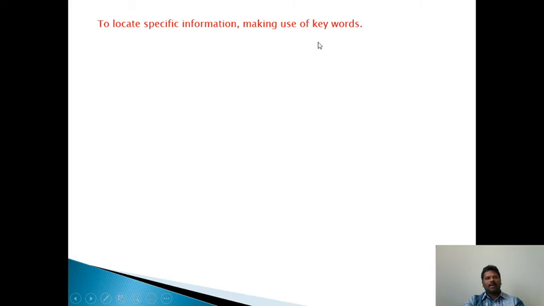Scanning. What is scanning? Scanning is to locate specific information, making use of keywords. This morning, when I was reading The Hindu newspaper, I came across an unfamiliar word.